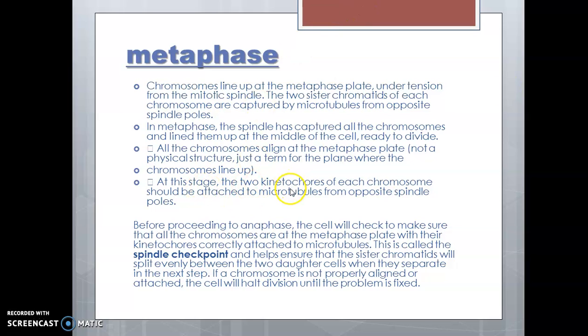So at this stage, the two kinetochores of each chromosome should be attached to microtubules from opposite spindle poles. This is called the spindle checkpoint, and it helps ensure that the sister chromatids will split between the two daughter cells when they separate in the next step.